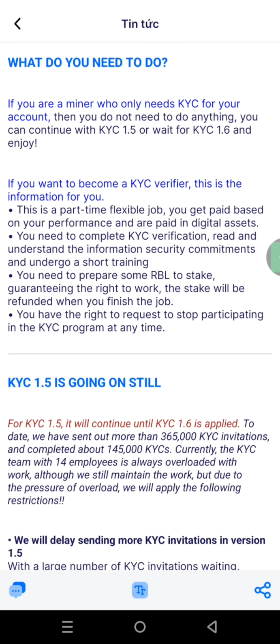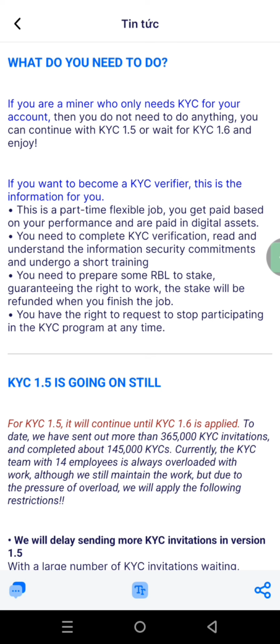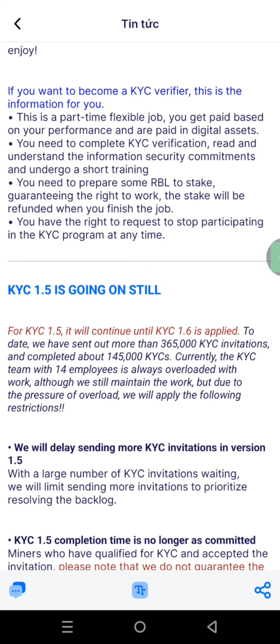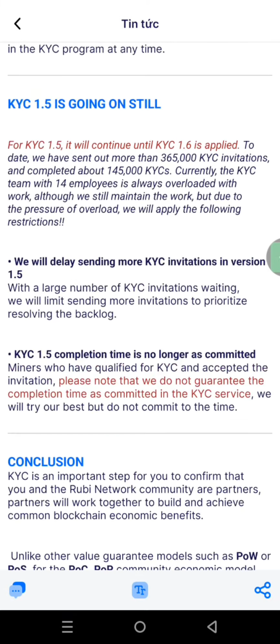And if you start and along the way you feel like, okay, I'm tired of this, I don't want to be doing it, or this thing is frustrating, or this thing is not my type, you can request to stop participating in it. So those are the quick information I wanted to share with you. There are so many other things that they have shared right here, which you can take your time to go through, but the ones I explained is because I thought that you might need a little expansion on it, so that you can understand how it is and know more about it.